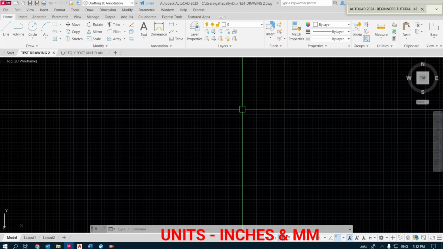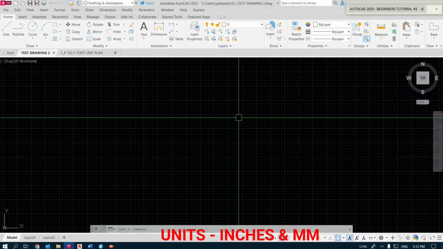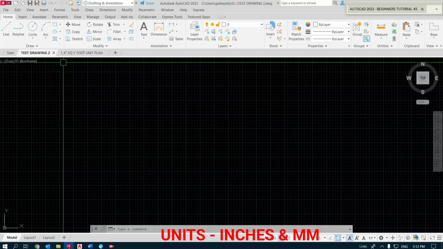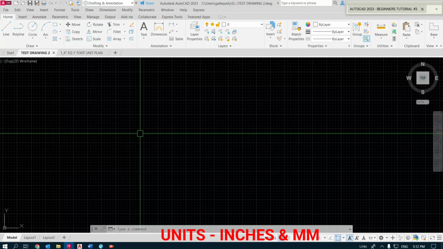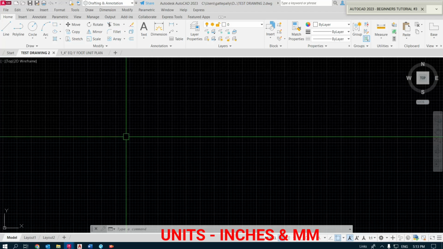Once we have created a new file, after selecting the proper template, we have to select the units of our drawing. In this example, I have created a new file based on the AutoCAD template, which is set up for the metric system. Before I begin drawing, it's crucial to set up the format of the units of the drawing, including details such as the precision of the units of measure.